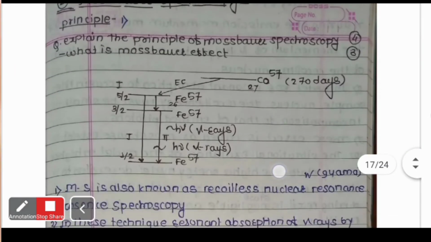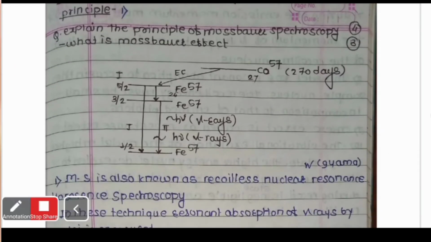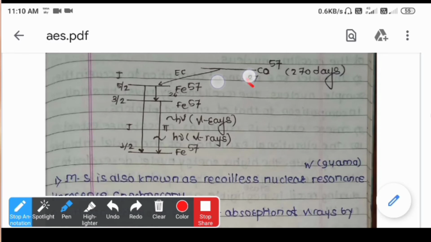So in principle, initially we have the cobalt-57 atom, and by electron capture we get the iron-57.